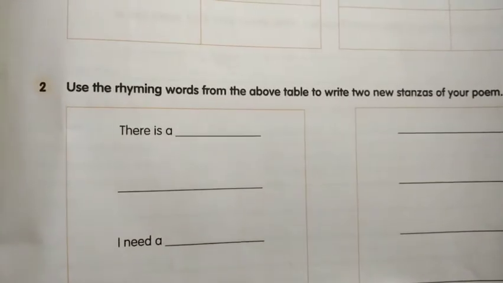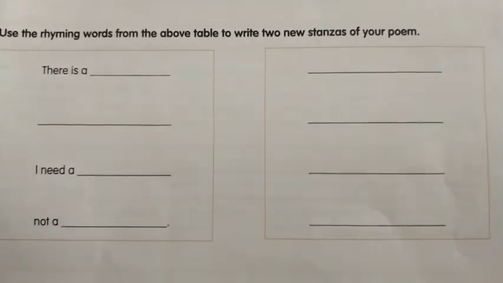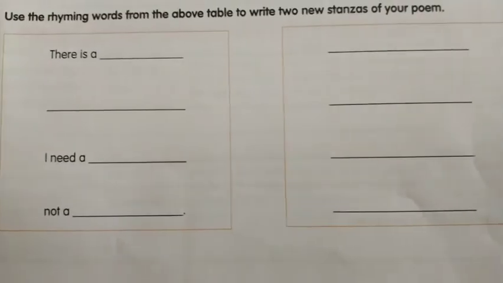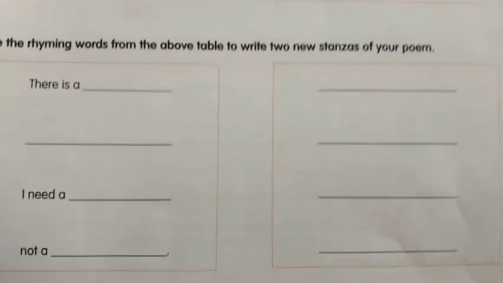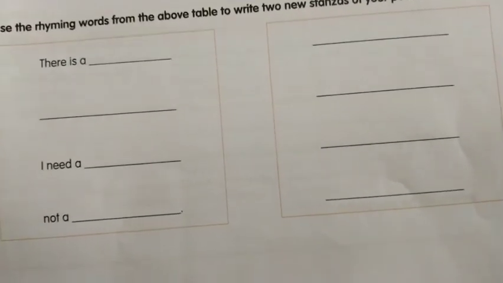You want to use the rhyming words from the above table to write the 2 new stanzas of your own poem. Check that you must not write whatever I had written on the board, and try to use your creative skills. Imagine yourself, whatever it might be. Think that a thing and a place must be there. And for the thing, what do you actually need for that thing? Basing on that, you want to write it.